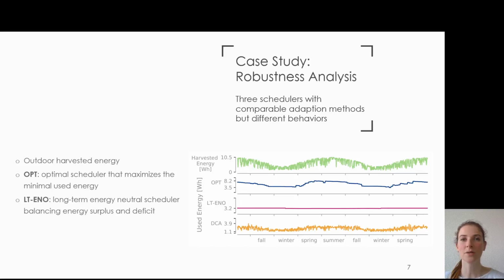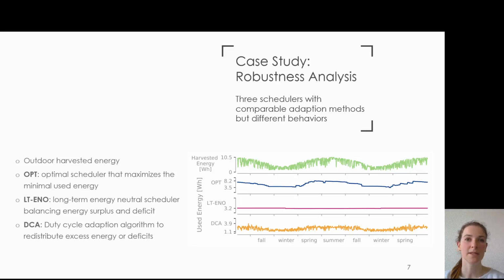Secondly, a long-term energy-neutral scheduler attempts to balance the predicted energy surplus and deficit. Its used energy remains almost completely stable throughout the 2 years. Finally, we also consider a duty cycle adaptation algorithm that redistributes previously observed excess energy and deficits. Its used energy curve shows a lot of short-term variations and is relatively low.